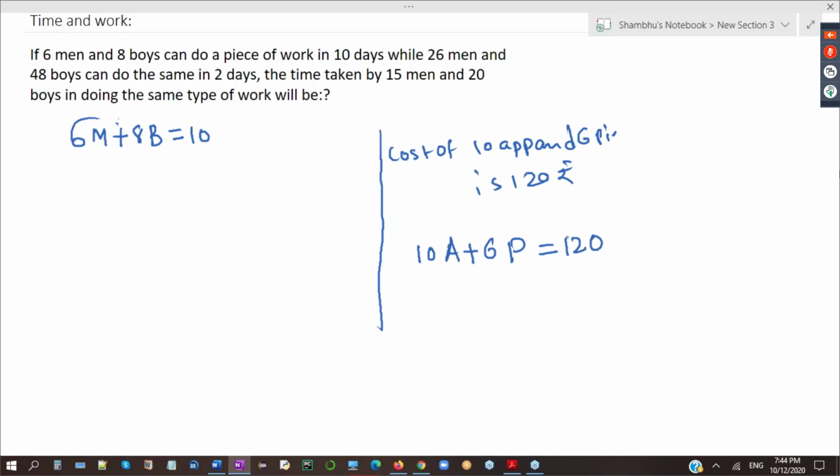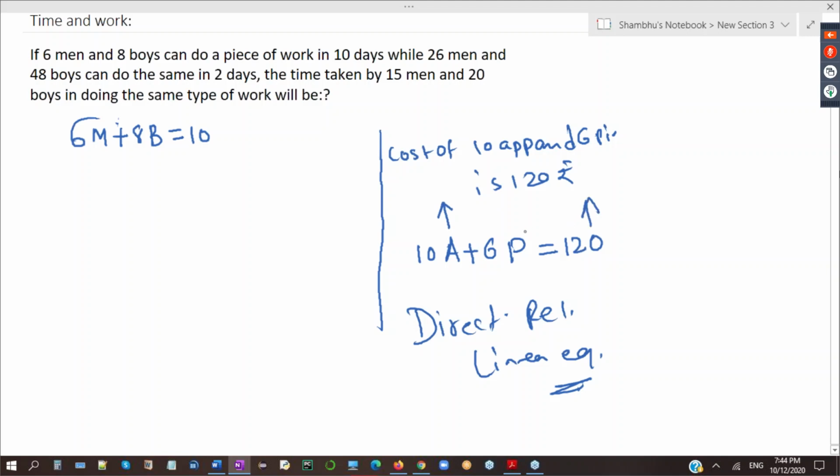This equation is called a directly related linear equation. Why is it called directly related? Because if I increase any quantity on one side, the other side quantity will also increase. If I take more apples, I will have to pay more price. If I take more pineapples, I have to pay more price. This is a directly related linear equation.